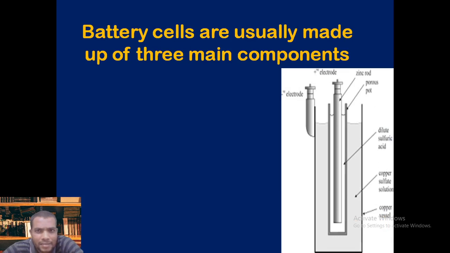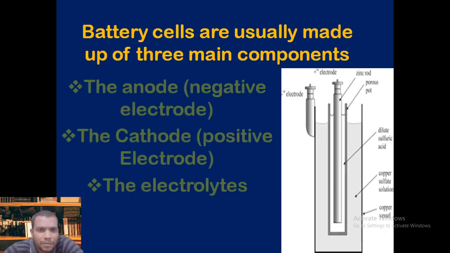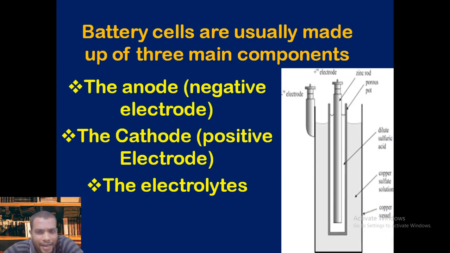Any battery cell contains three main parts. One is the anode, which is the negative electrode. Another is the cathode, which is the positive electrode. The third one, very important, is the electrolyte. These are chemistry terms; I hope you know that. This is the internal structure of a battery, which contains the anode, the negative electrode, the cathode, the positive electrode, and the most needed thing, the electrolyte.